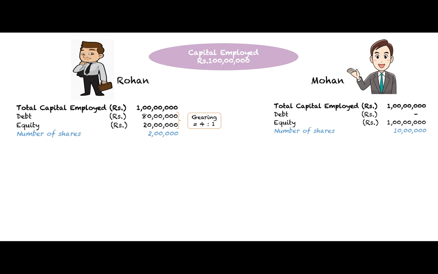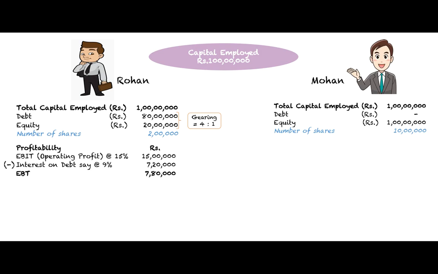While Mohan does not want to take debt, he's scared and he has enough money. So the whole 1 crore he invests from his own funds, that is as equity. Assuming rupees 10 per share is the face value, the number of shares is 10 lakh in Mohan's case.